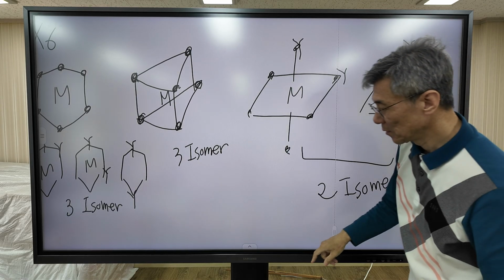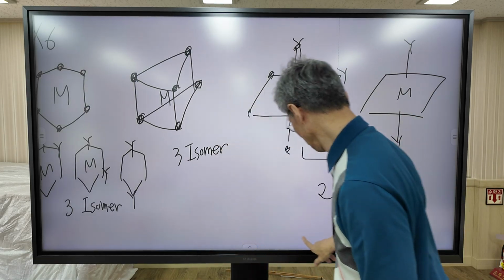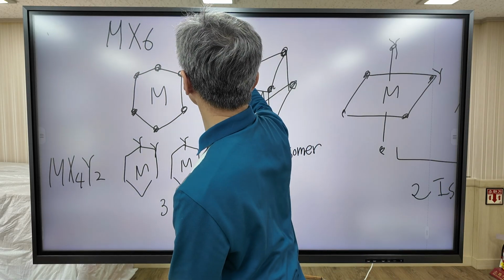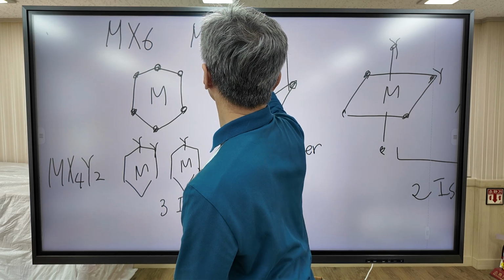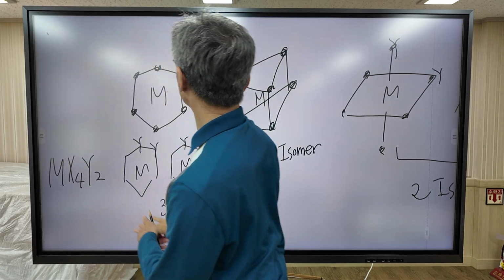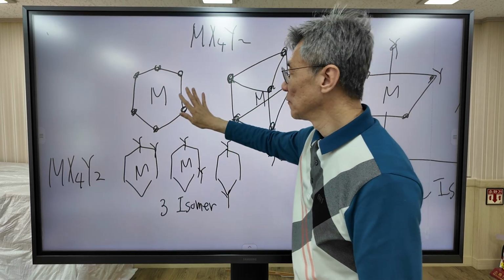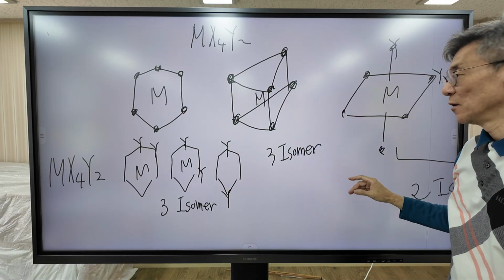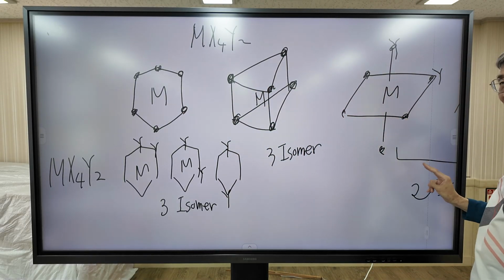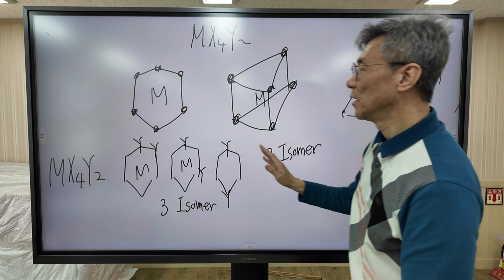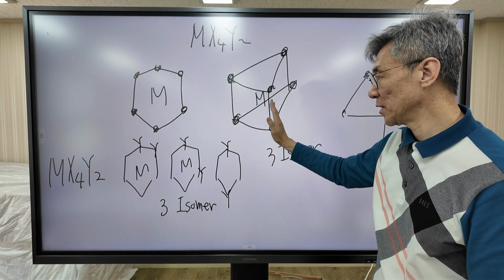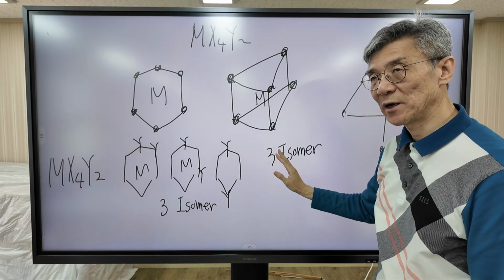So, in conclusion, for the given formula MX4Y2, for each geometrical structure, the number of possible isomers is different. For the octahedral structure, only 2 isomers are possible. But for the hexagonal or trigonal bipyramid structure, 3 isomers are possible.